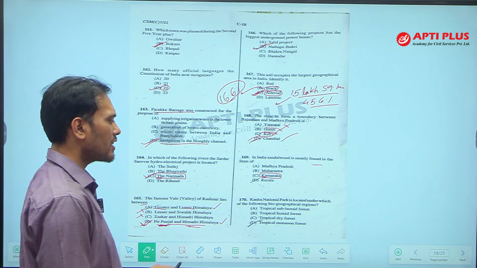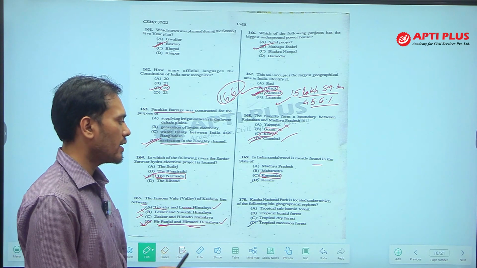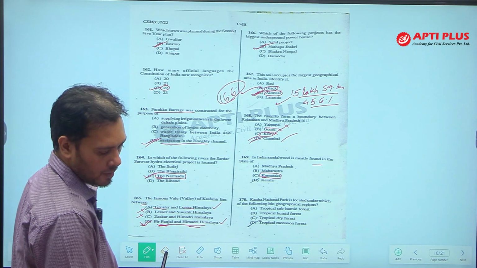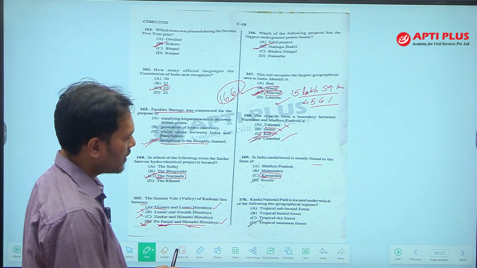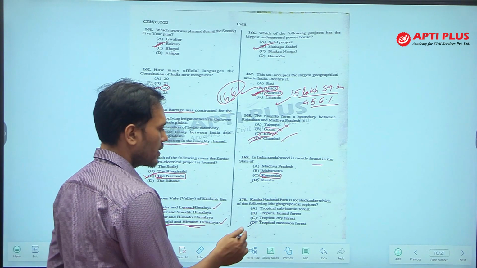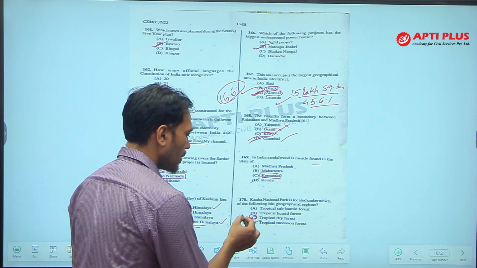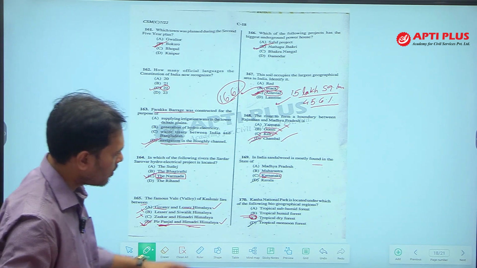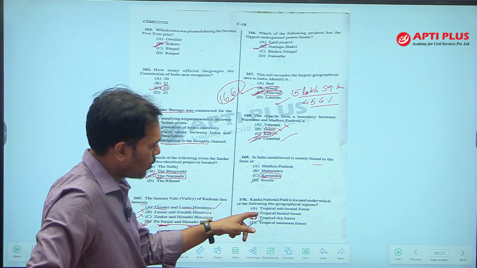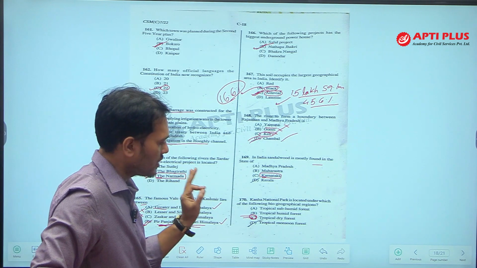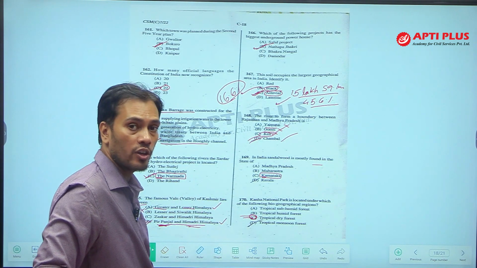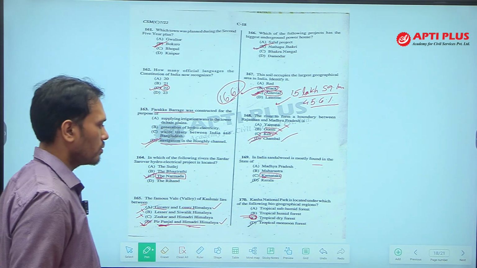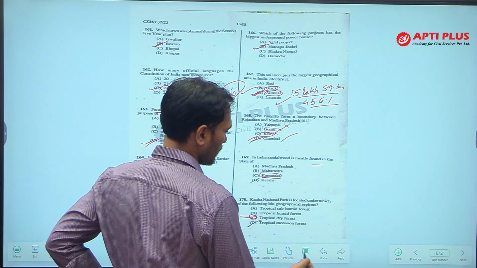Achha, both tropical moist and tropical dry forests are found in Kanha National Park, but tropical dry forest has a larger area. So, both B and C, but I am answering option C because tropical dry forest covers the maximum area in Kanha National Park in Madhya Pradesh. So, my answer is option C.